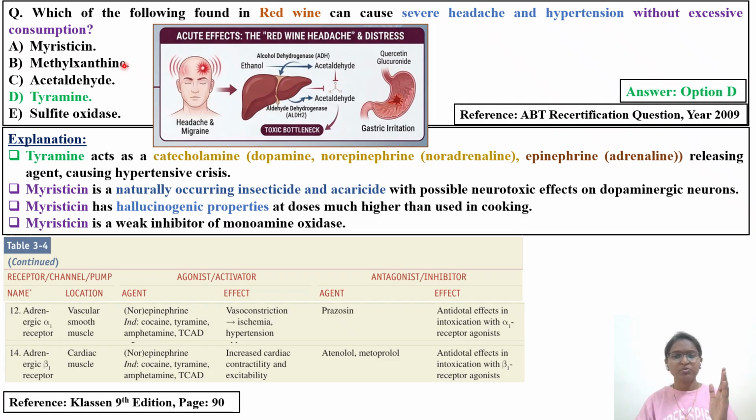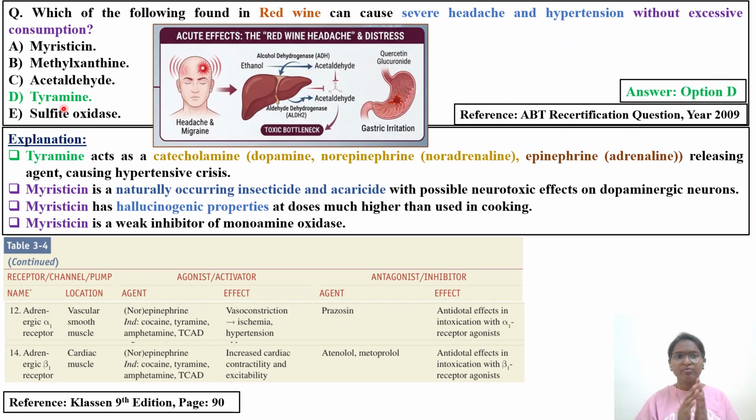So the options we have: option A is myristicin, option B is methylxanthine, option C is acetaldehyde, option D is tyramine, and option E is sulfite oxidase. The right answer will be in green text. That is option D, that is tyramine.